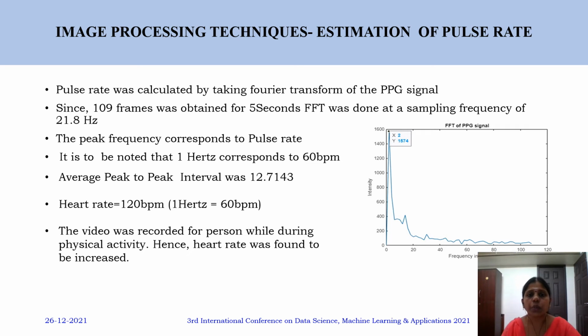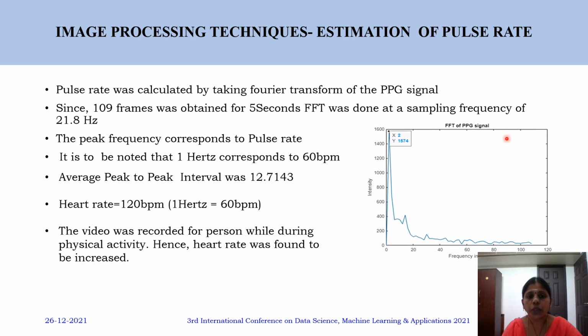Next comes the estimation of the pulse rate. Here we compute the pulse rate by taking the Fourier transform of the PPG signal that has been estimated. Since 109 frames were obtained for 5 seconds, the FFT was done at a sampling frequency of around 21.8 Hz. The peak frequency corresponds to the pulse rate.